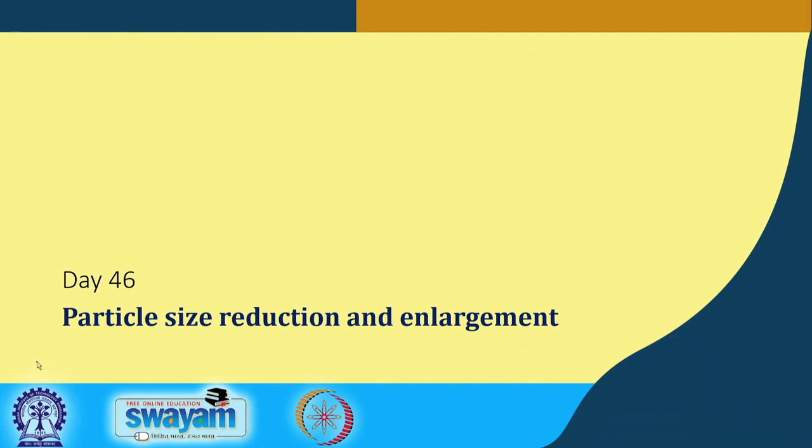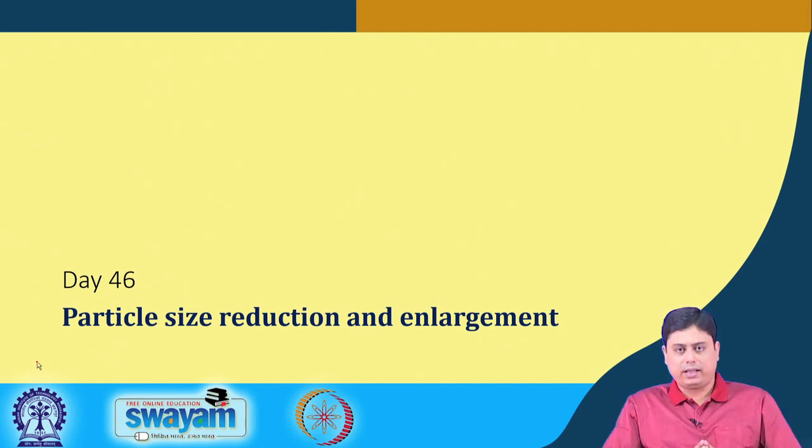Before I go into the enlargement, let's have a quick summary of what we did on particle size reduction. What we have seen is the different types of equipment, the mechanism of particle fracture, how to introduce particle fracture, and which properties are dominant in dictating the fracture mechanism.